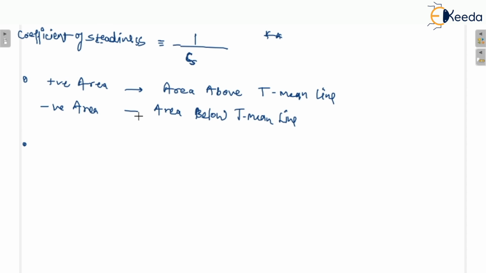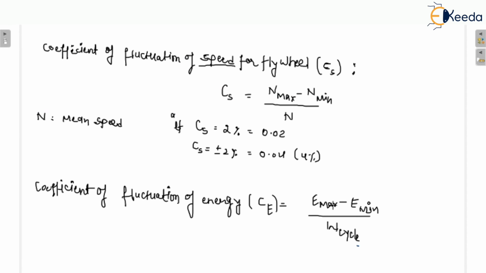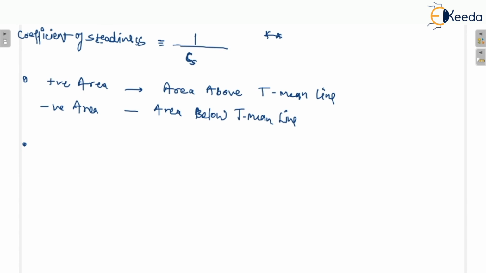And what is the fluctuation of energy? You can see here I have written E maximum minus E minimum, so you can call it the fluctuation of the energy. Fluctuation of energy is denoted as delta E.